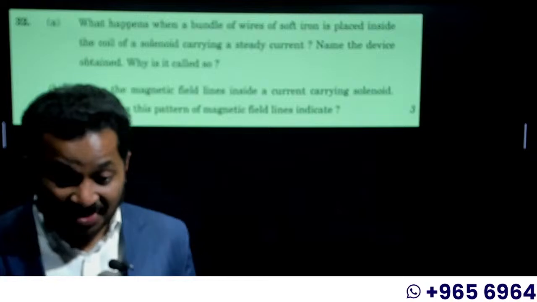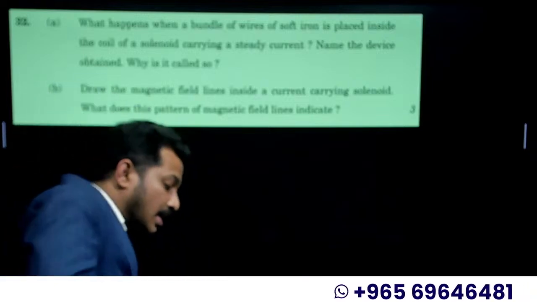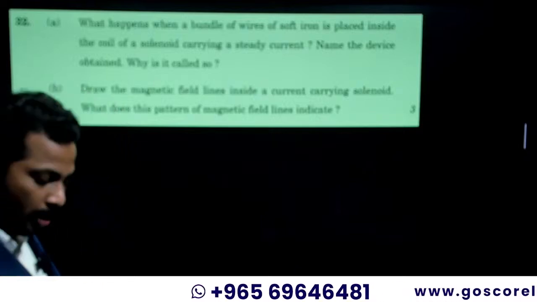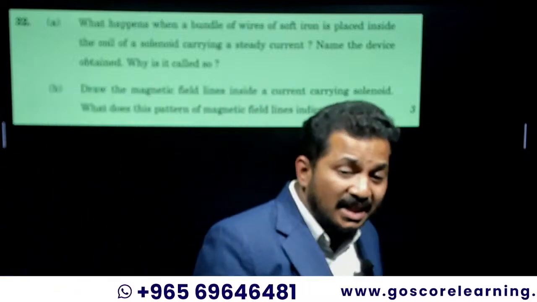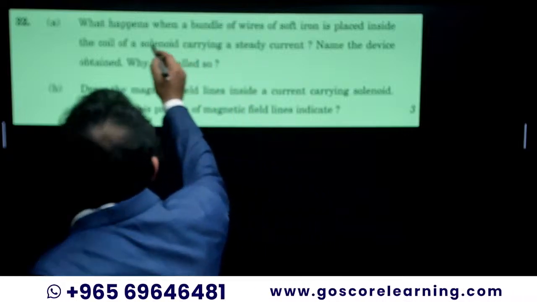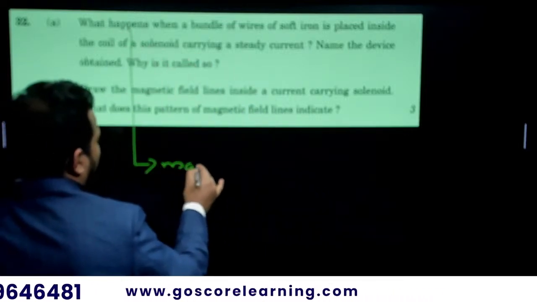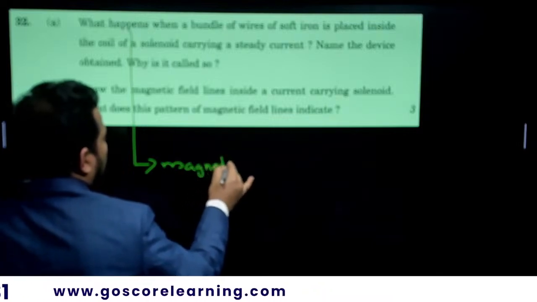What happens when a soft iron core is inserted into the solenoid? It becomes a strong electromagnet, or the soft iron becomes magnetized.